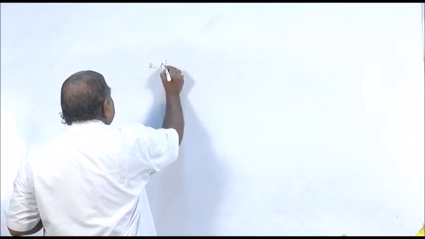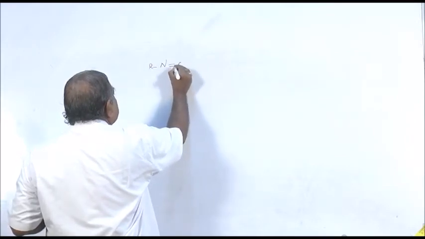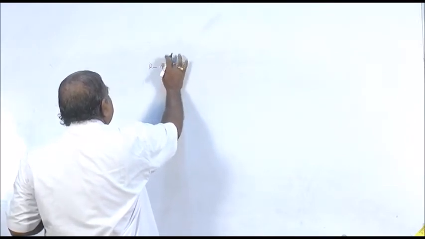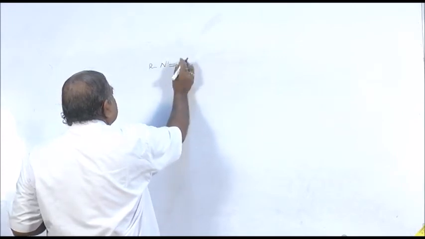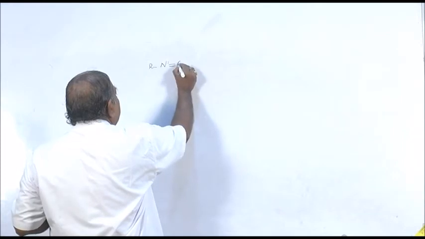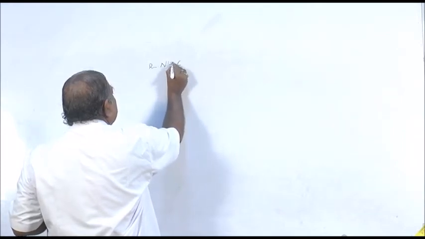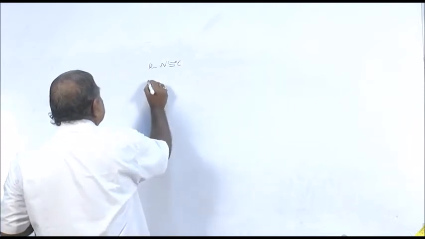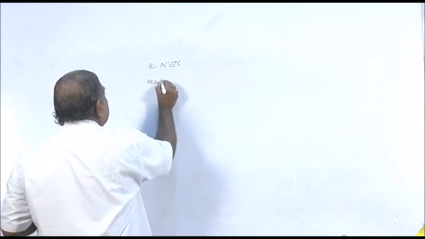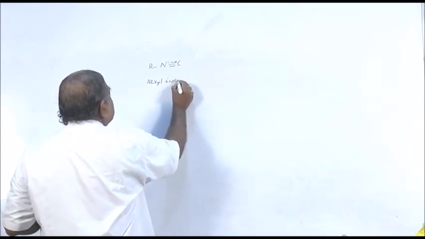Alkyl isocyanide structure is NC. There is a double bond between nitrogen and the carbon atom, and a lone pair of electron from nitrogen is donated to carbon. This is your alkyl isocyanide.